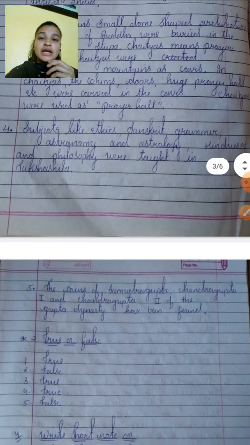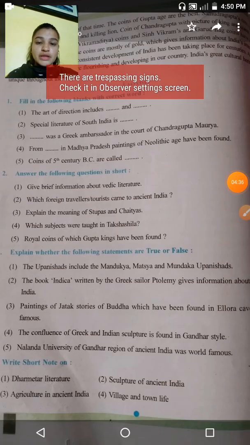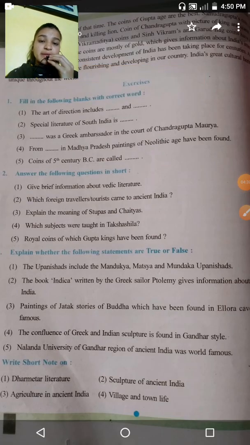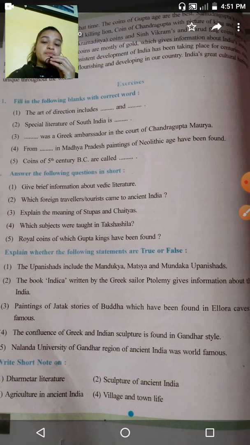Okay, now moving further with true or false. Explain whether the following statements are true or false. First, the Upanishads include the Mandukya, Matsya and Mundaka Upanishad. Yes, it includes them, so the answer is true. Second, the book Indica, written by the Greek sailor Ptolemy, gives information about India. No, it is false. Third, paintings of the Jataka stories of Buddha found in the Ellora caves are very famous. Yes, we studied that it was very famous, so it is true.